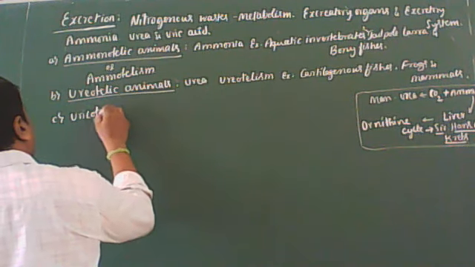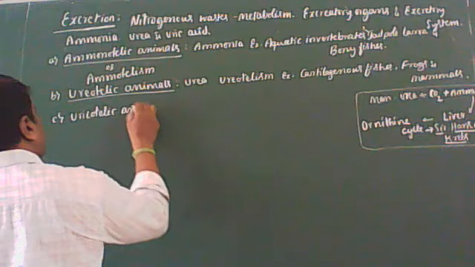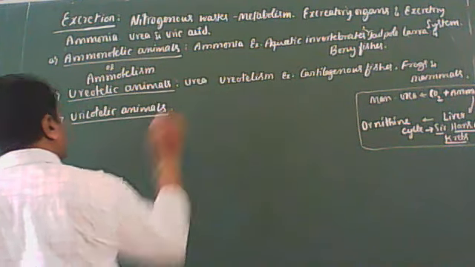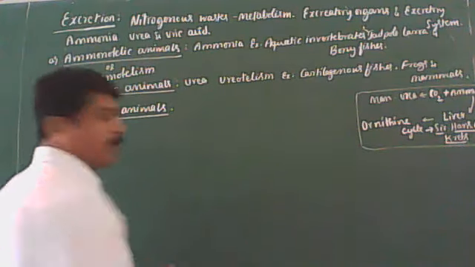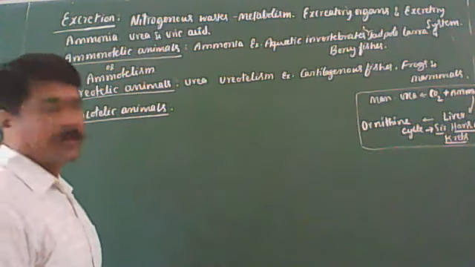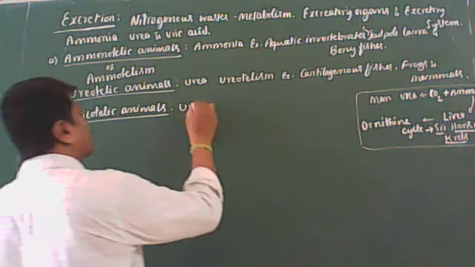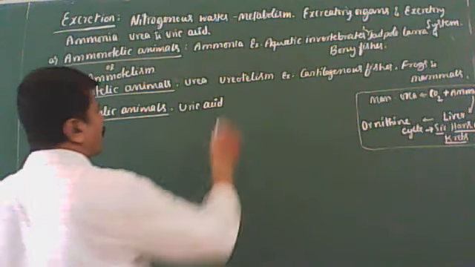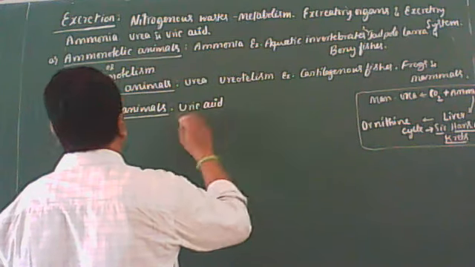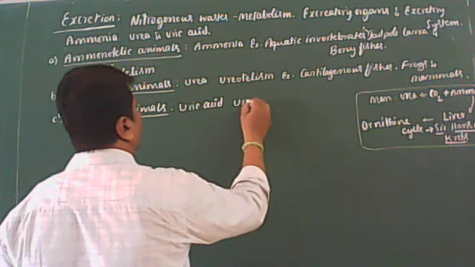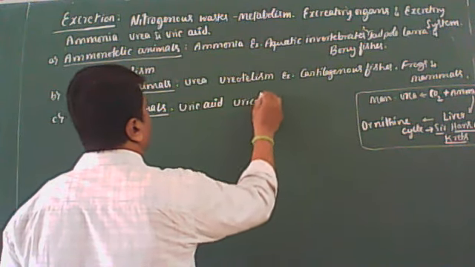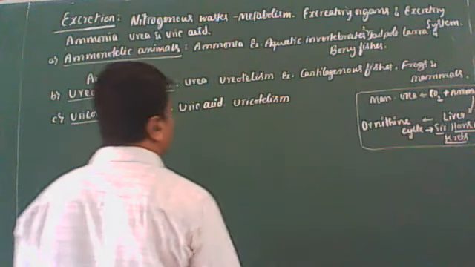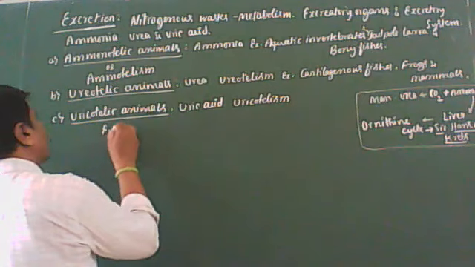Uricotelic animals. Those animals which excrete nitrogenous waste materials in the form of uric acid are called uricotelic animals. And the phenomenon is called uricotelism. So you can give the example now.